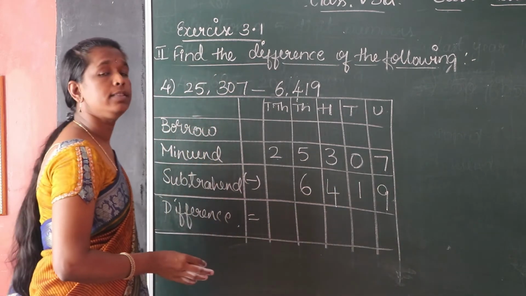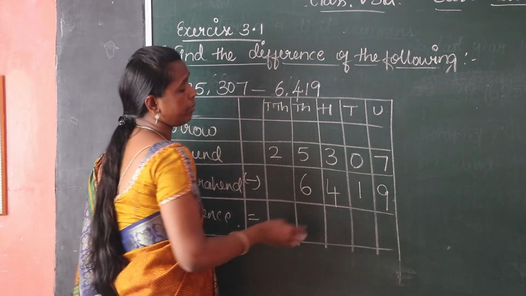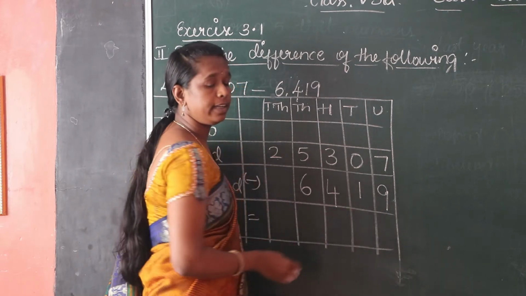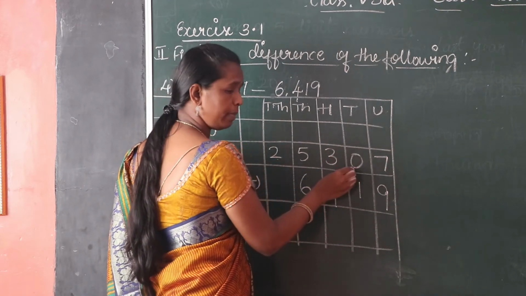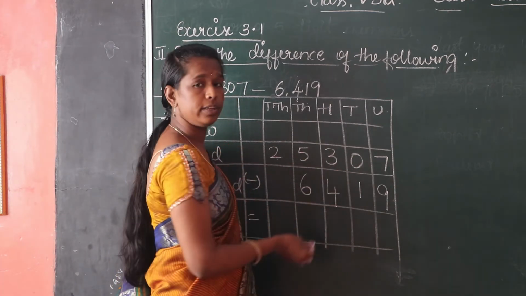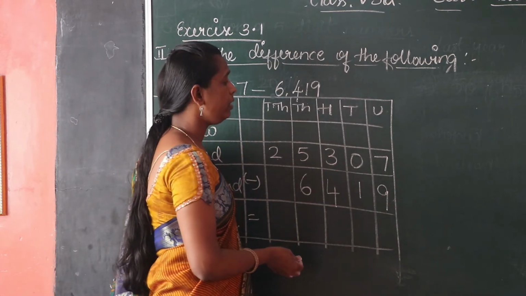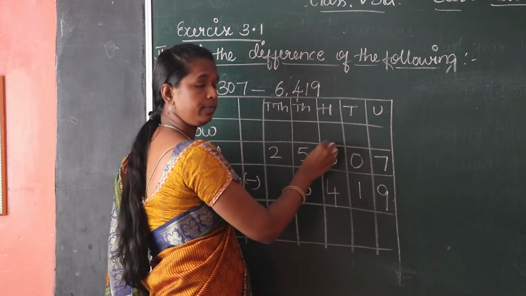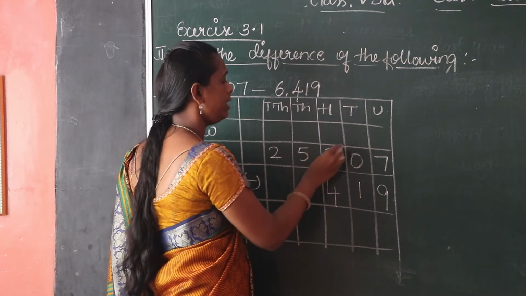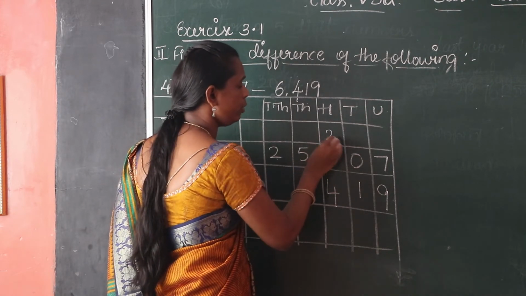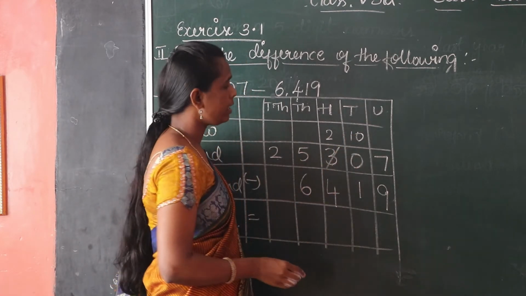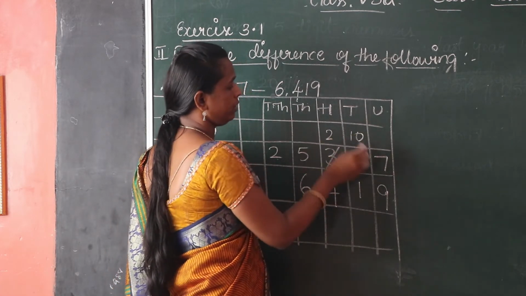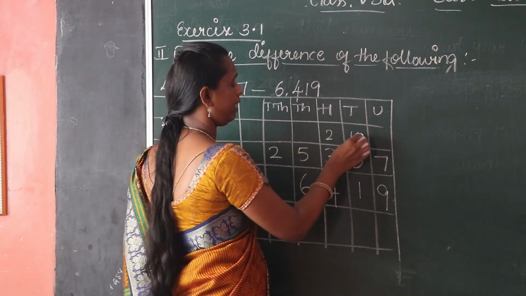7 minus 9. Observe the sum. 7 minus 9, it is not possible because 9 is a greater number. So take borrow from the tens place. Tens place also 0. What we have to do? Take borrow from this 100 place. This 3 becomes 2. Here the 0 becomes 10. Okay children, this 3 becomes 2, this 0 becomes what? 10.